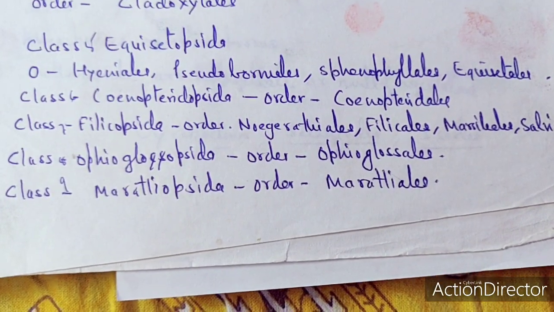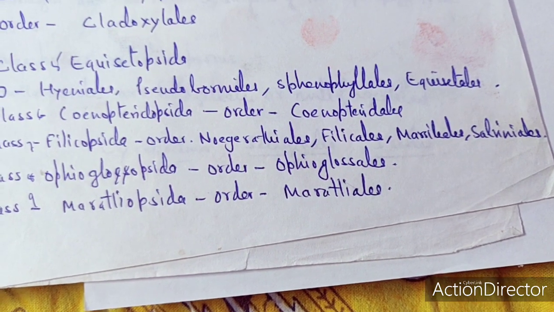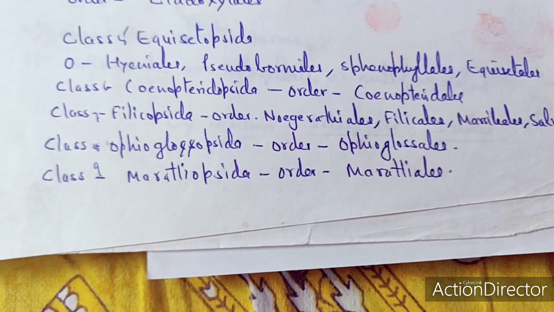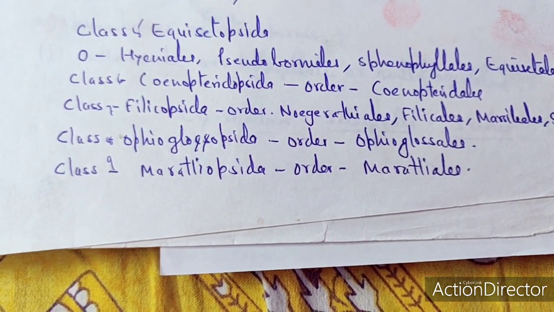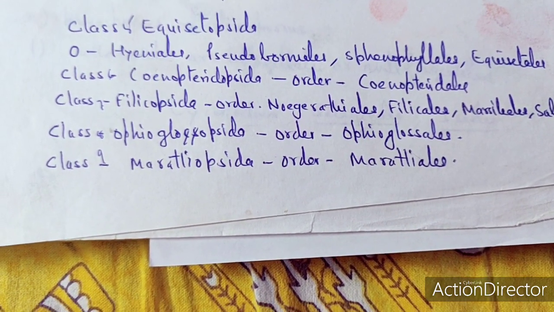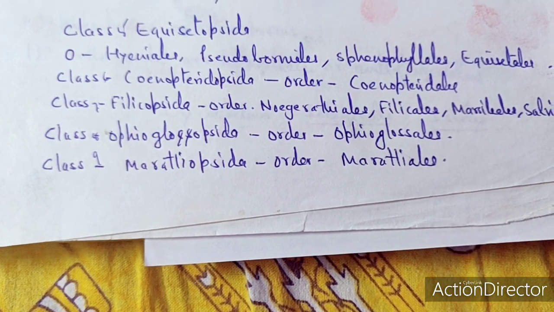Class 7 is Phelicopsida, with the orders Nogerotheales, Felicales, Maraceae, as well as the Salviniales. Class 8 is called the Ophioglosopsida, which is one order, Ophioglosses, and class 9 is Maratiopsida, which consists of one order called the Marateaes.